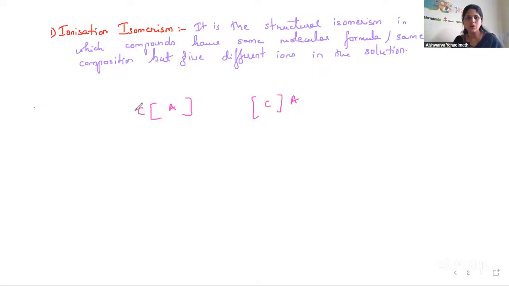So here, what is C standing for? I've taken C and A because C stands for cation, A stands for anion. So here C is my cation, and this is my anion A with a negative charge. This in the square bracket is my coordination sphere, and this is my ionization sphere. The positive ion is my coordination sphere, whereas the negative ion is my ionization sphere. Understood?